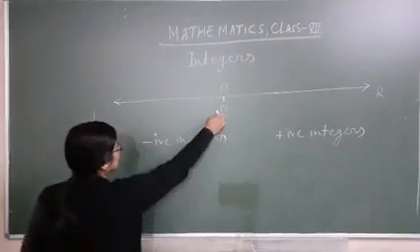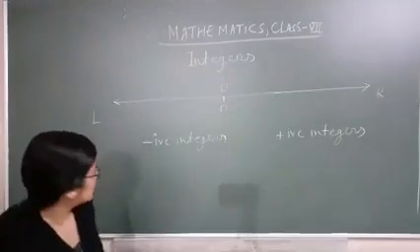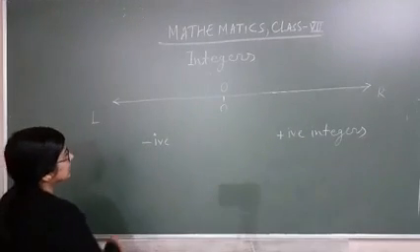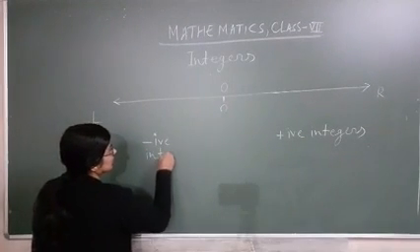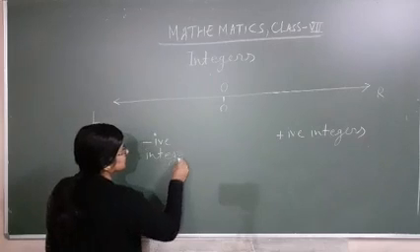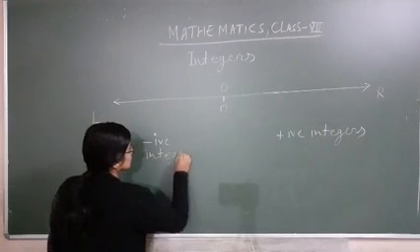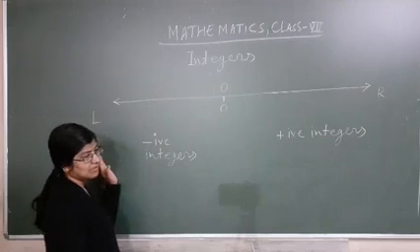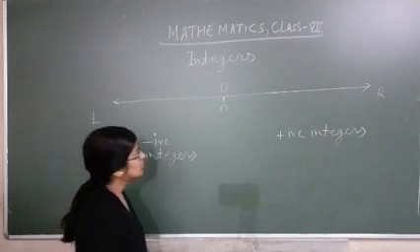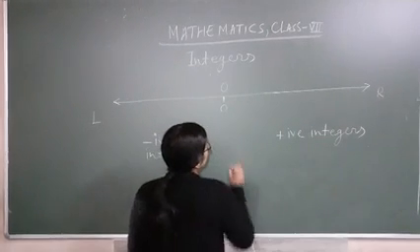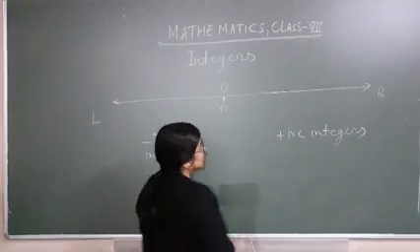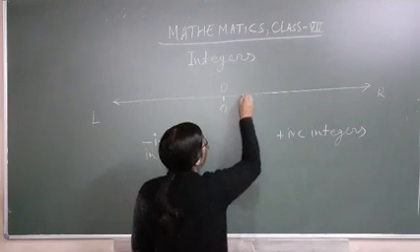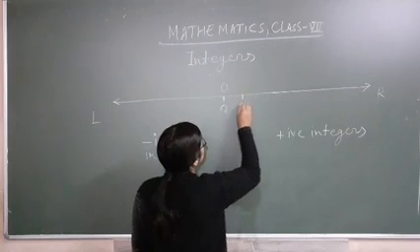And in the middle there will be 0, and this side will be negative integers. Okay, on the left side we will write negative integers. So look how we will draw a number line with integers. At the center we will write 0. Then we will write 1.